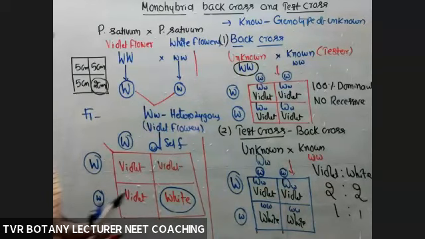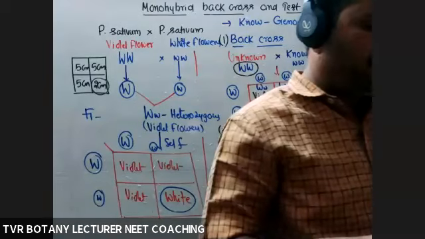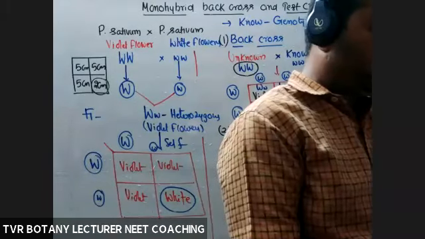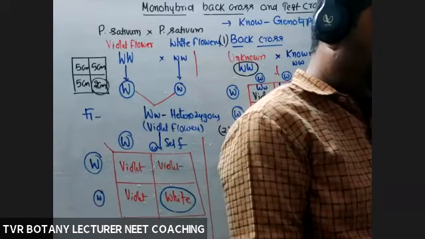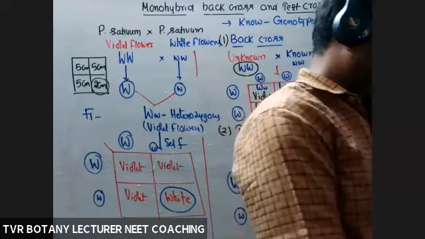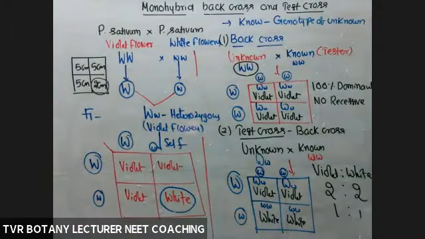All are dominant. If all are dominant, what about the genotype of the unknown one? Homozygous dominant. 50% dominant, 50% recessive. Definitely, the unknown genotype is heterozygous. So that is about a back cross and test cross. Is it clear? Right? Next.